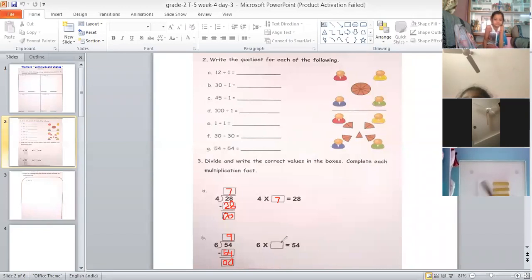And what we will write in this box? In the 9. Yes, we have to complete this multiplication fact. So 6 nines are 54, children. So we will be writing this 9 in the last box also. So this is 6 nines are 54. This is how you will complete the multiplication fact.